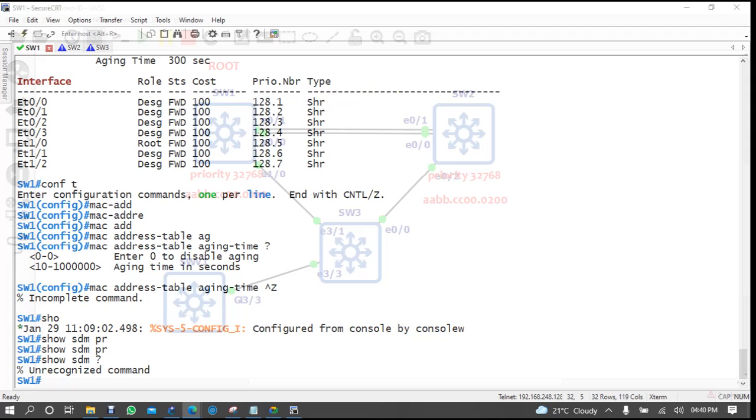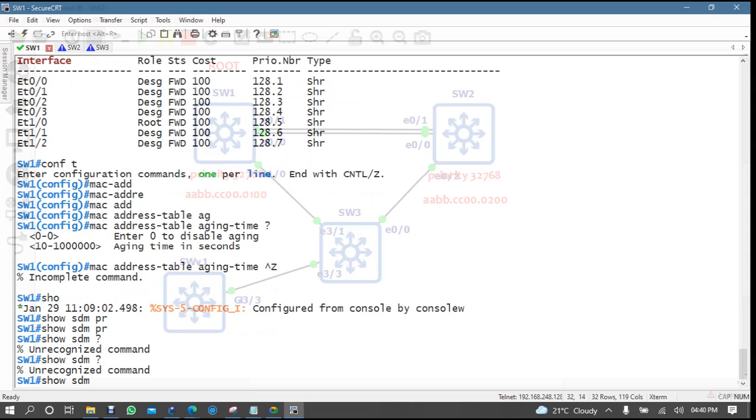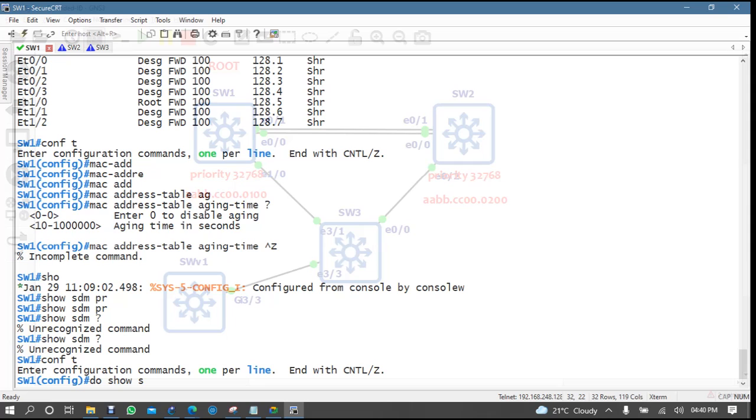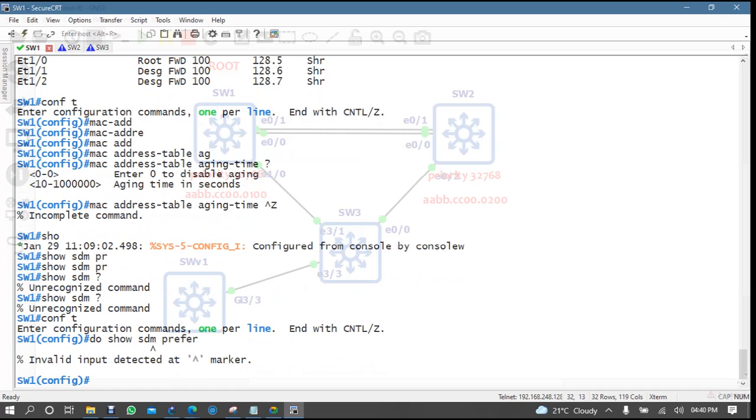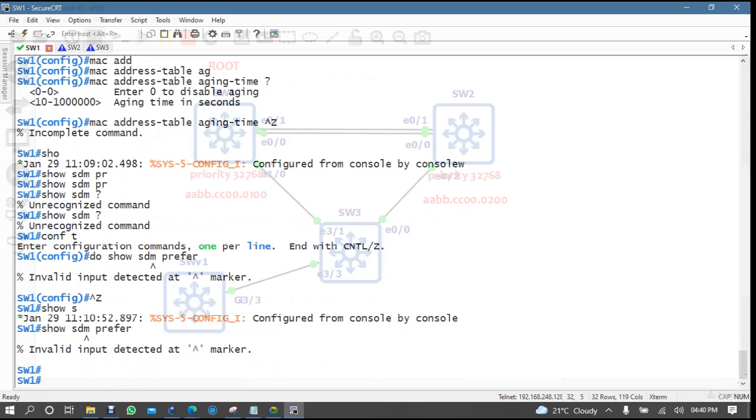SDM question mark. I don't know why this switch is not supporting it. Maybe continue to show SDM. Okay, no problem.